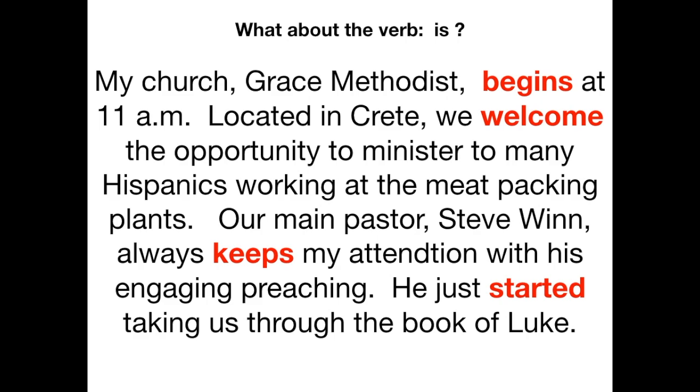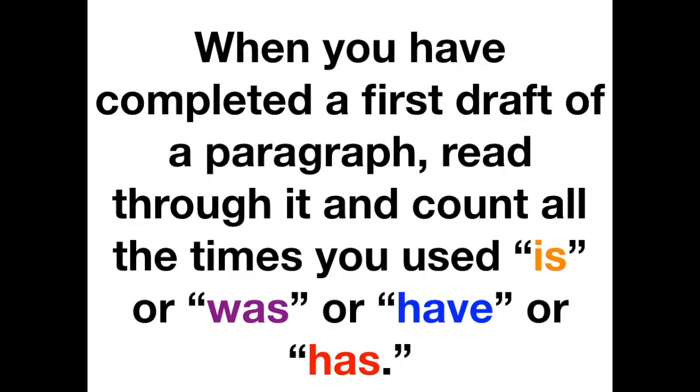Now, do you see how I didn't say he was wonderful, but I said something that he does really well, which gives you the impression that he is wonderful, but I painted a picture in your mind, and that's what you want to aim for. So here's what you should do.